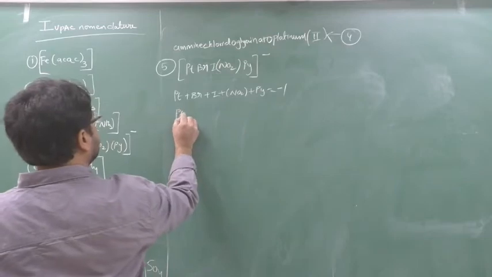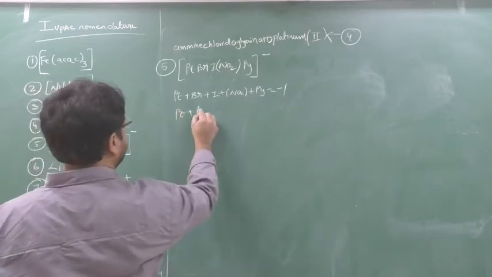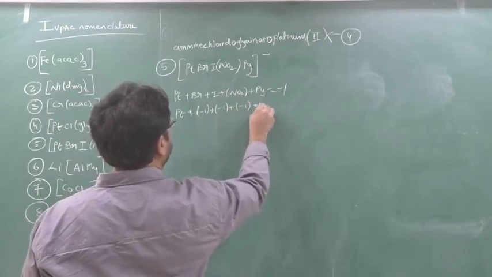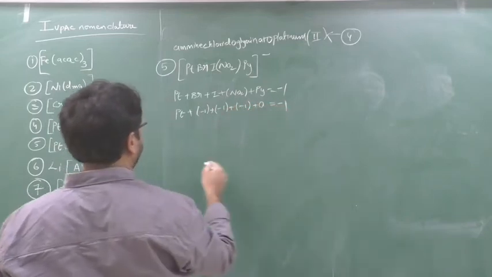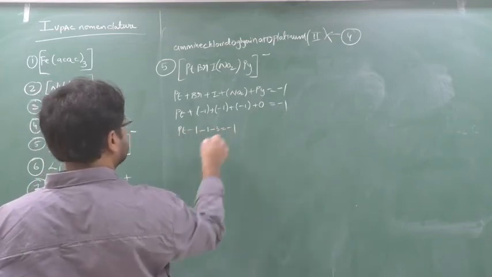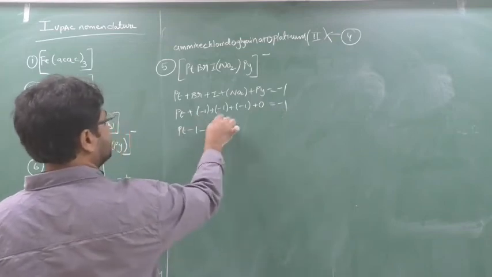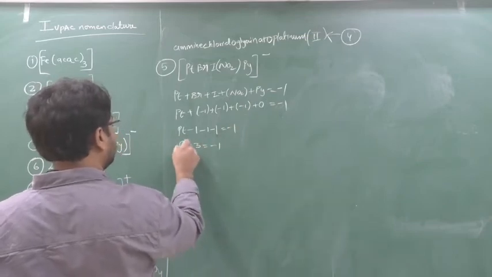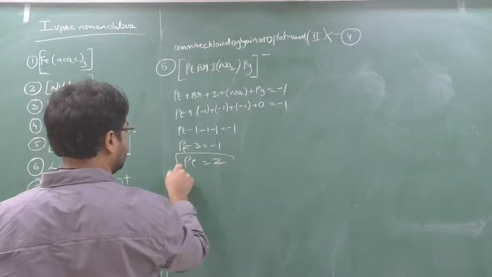Now Pt; bromine is an anionic ligand, so minus 1, iodine is an anionic ligand, minus 1, NO2 is also minus 1, Py is 0 because it is a neutral ligand. Pt minus 3 equal to minus 1. Pt equal to 2.